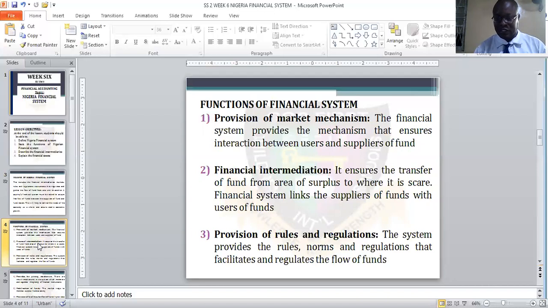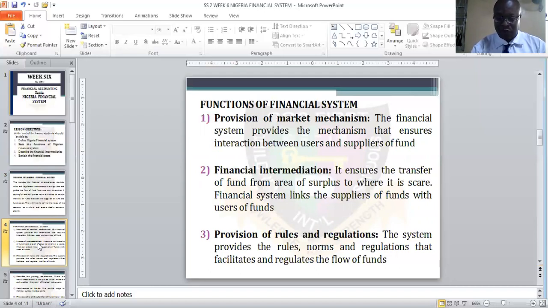There should be interrelationship between them, because both of them need to interact. The amount of money that the users of fund will collect from the supplier of fund, then the payment of that fund as well. So there should be an agreement between both parties. They need to reconcile and look at when they are going to pay back the fund that the users are about to collect from the supplier of fund.